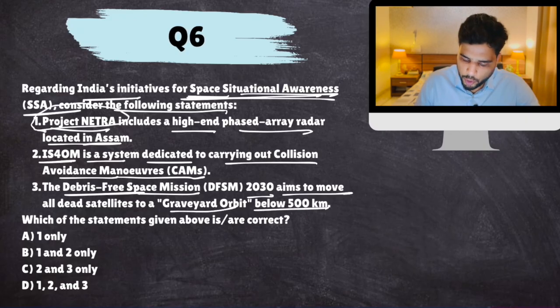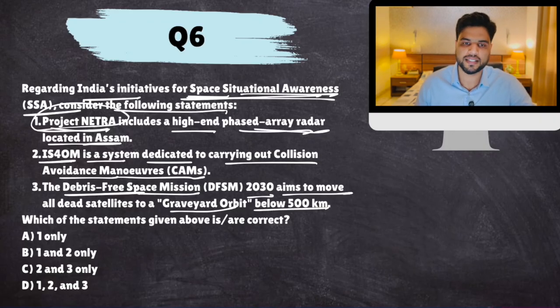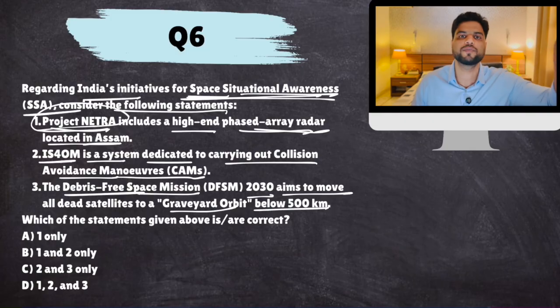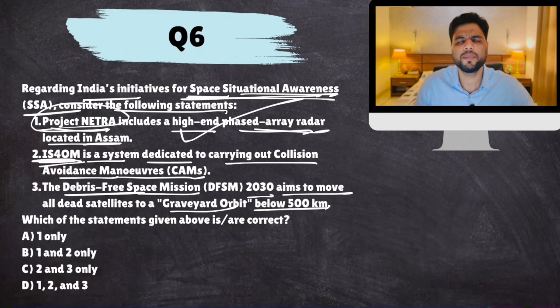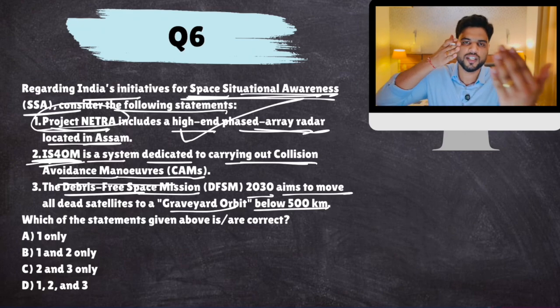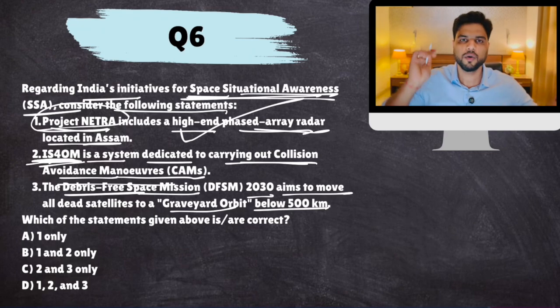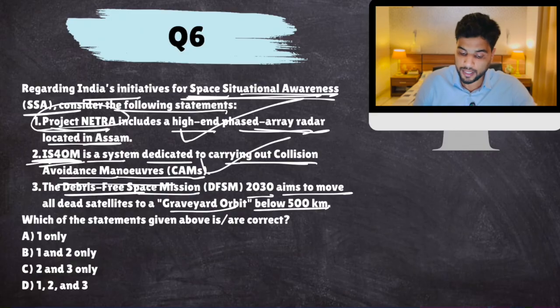Now, yes, Project Netra has a radar which is located in Assam, which locates all this debris and informs the satellites. IS-4OM, space satellite debris removal mission, is a system dedicated for collision avoidance maneuvers. That if a satellite is traveling towards the debris, it avoids it. Yes. Debris-free space mission 2030 aims to move all dead satellites to graveyard orbit.